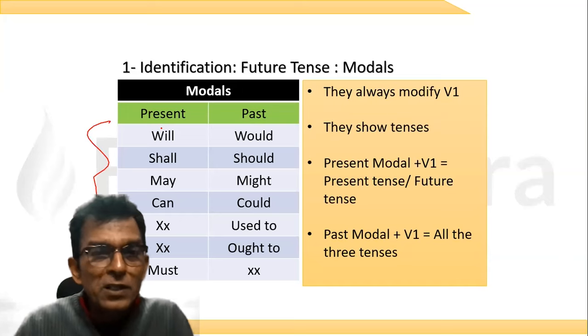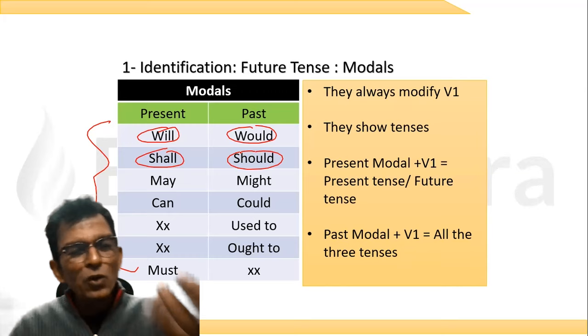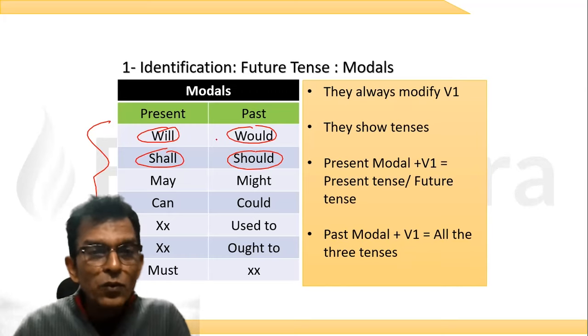They come in two formats. Look at this. Will, would, shall, should. Sir, there is no V3 and V4 form? No. Modal verbs come in only two forms. Will, would, shall, should, may, might, can, could, and some of them come only in one form.